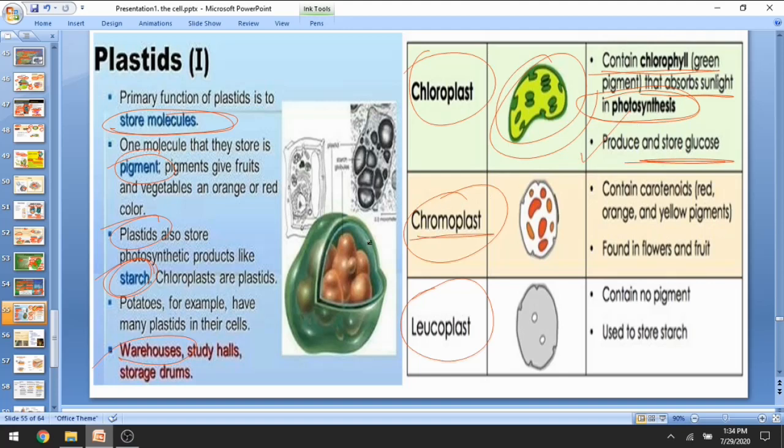If we talk about chromoplast, they contain carotenoids, which are red, orange, and yellow pigments. They are mainly found in flowers and fruits. That is the reason, due to carotenoids, we find flowers and fruits in different colors. Leucoplast are colorless. They contain no pigment, but they help in storage of starch.